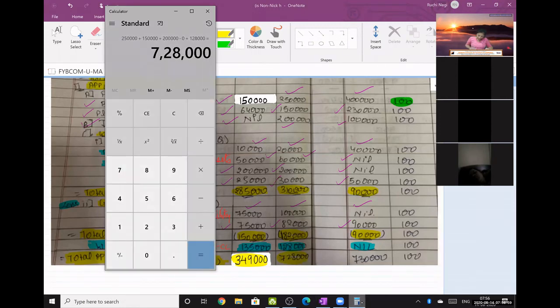Okay, fixed assets 4 lakhs plus 2,30,000 plus long-term investment 1 lakh plus working capital 0, 7,30,000.